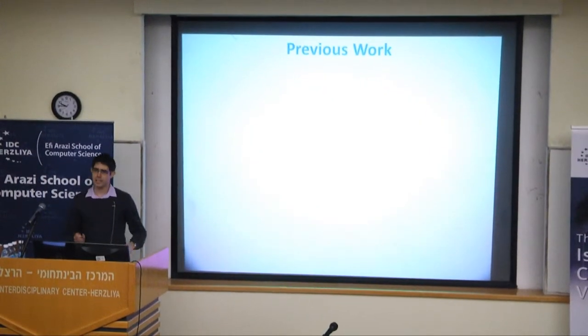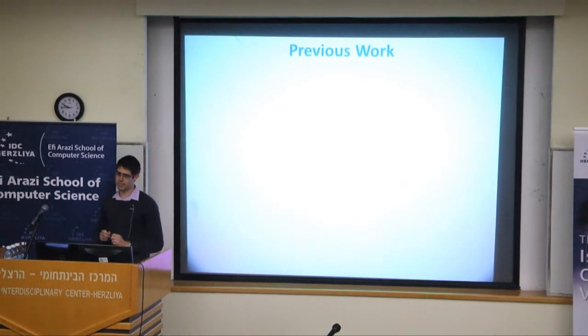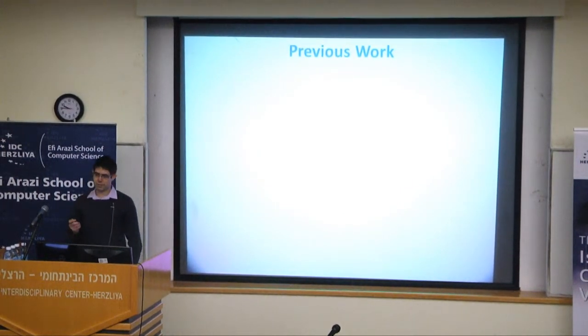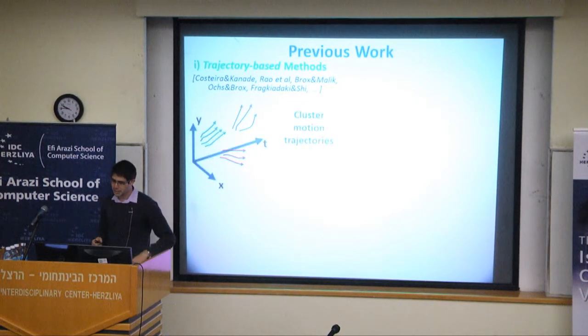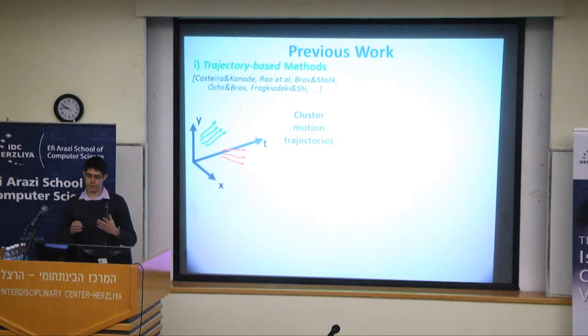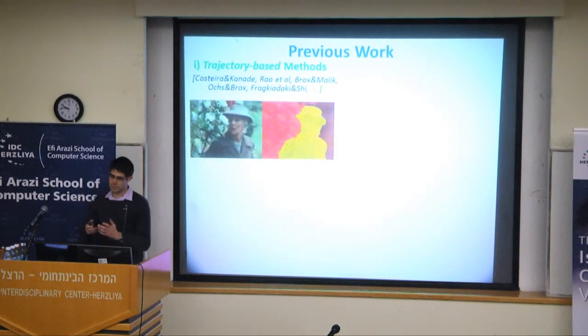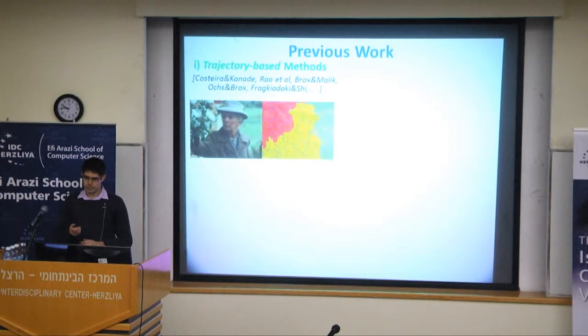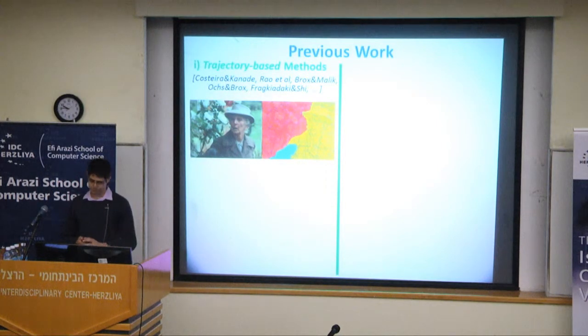Now, video segmentation has been widely addressed in the visual community. I will now just briefly mention the most popular and recent methods. The first family of methods are trajectory-based methods. This segments the video by clustering motion trajectories. However, since it is very hard to track a point for too long, the resulting trajectories may be quite short. And this causes all kinds of segmentation errors, as can be seen in this video over here. For example, in this frame, the woman is merged with a large portion of the background, while her arm is segmented as a different cluster.